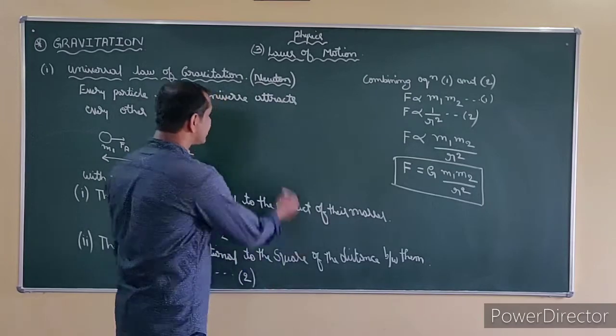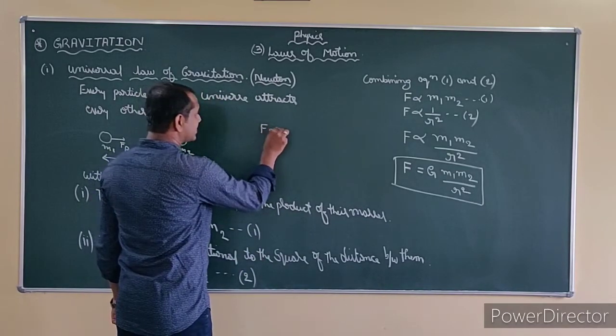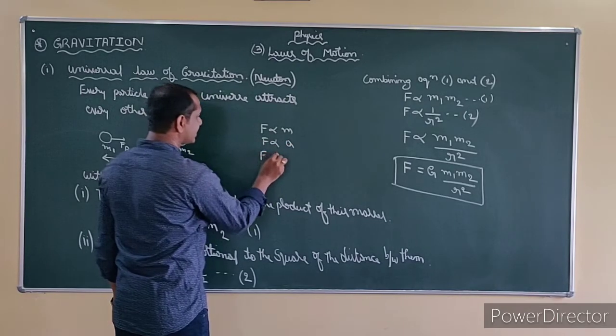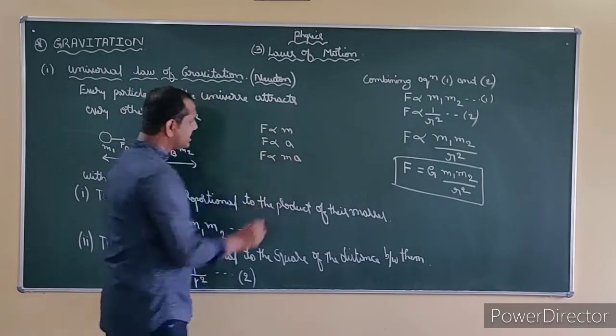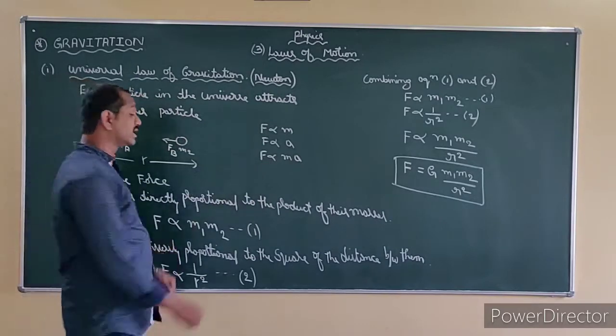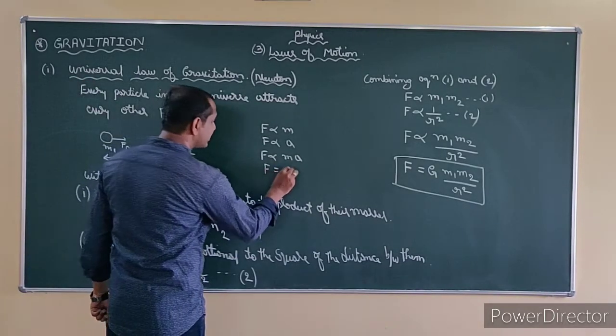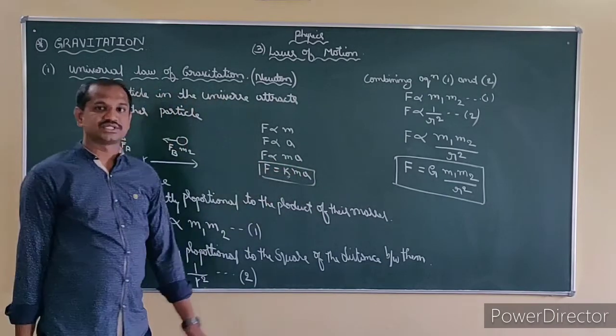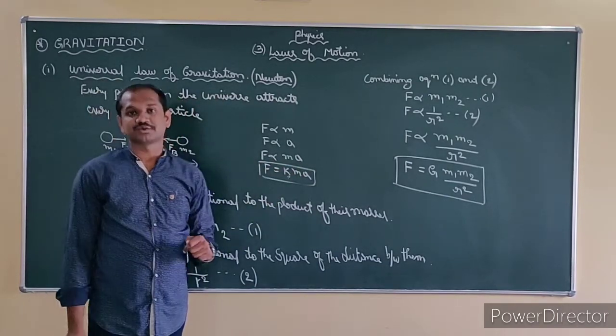For example, F is directly proportional to M, F is directly proportional to A. Therefore, F is directly proportional to MA. Here what did I write? Constant of proportionality. F is equal to KMA. Here K is the constant of proportionality, when you are doing Newton's second law of motion.